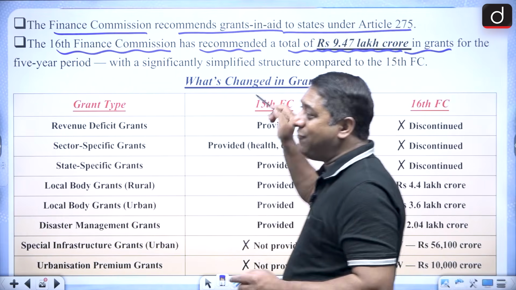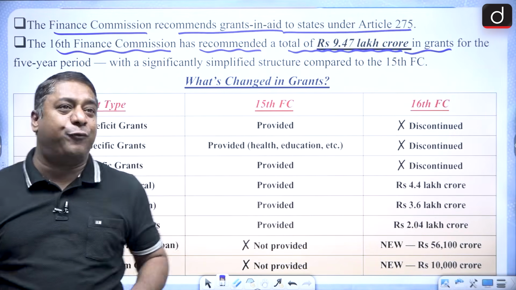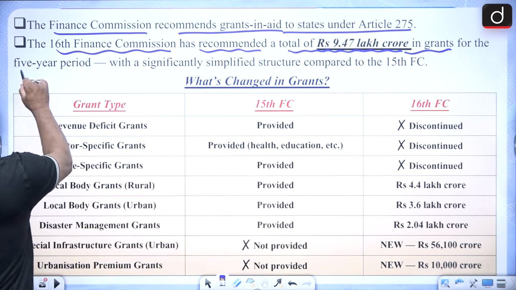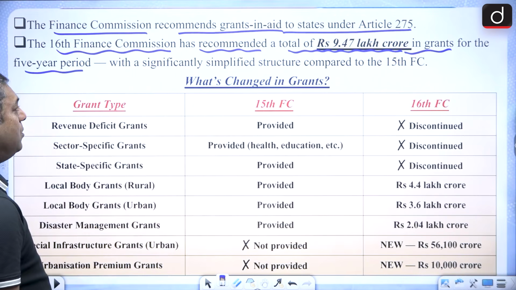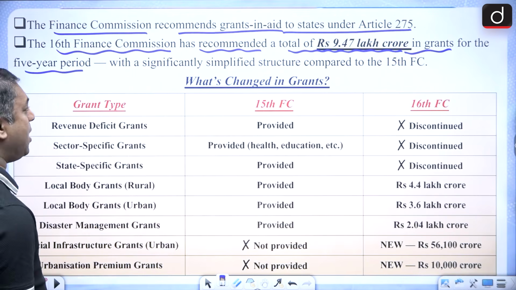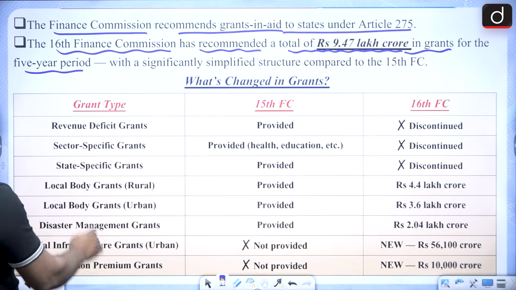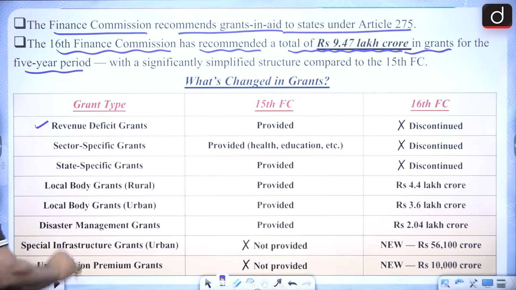This figure you have to remember. It is for the 5-year period, with a simplified structure as compared to the 15th one.